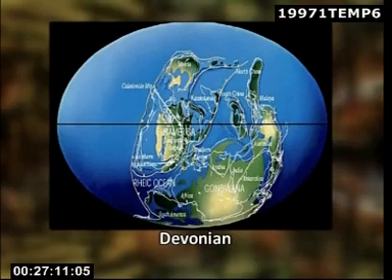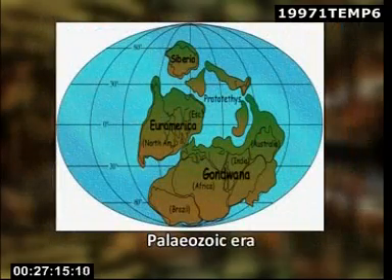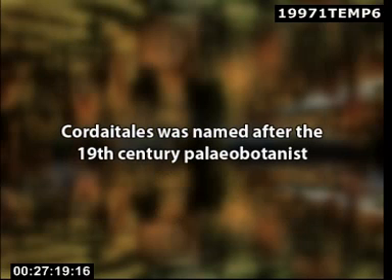The last order of fossil gymnosperms is Cordaitales. It represents the most ancient and primitive order of the class Coniferopsida. Plants in this order appeared in the Devonian and were at their peak of development during the Carboniferous period of the Paleozoic era. This fascinating group of gymnosperms was named after the 19th century paleobotanist called Corda.